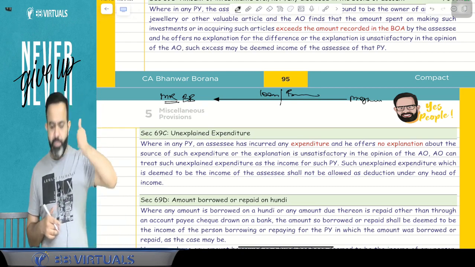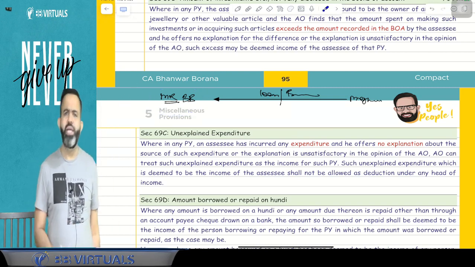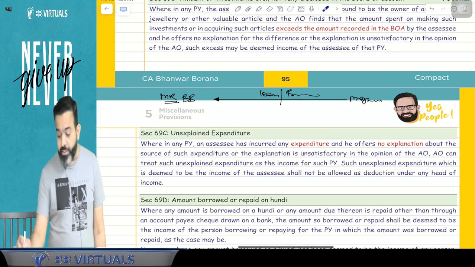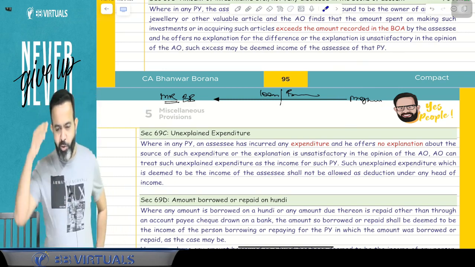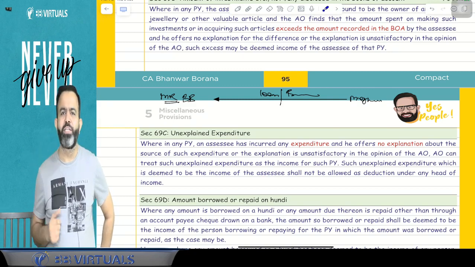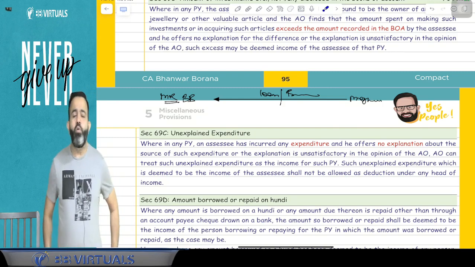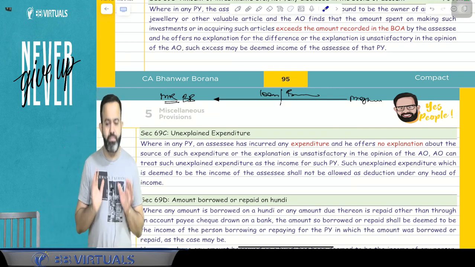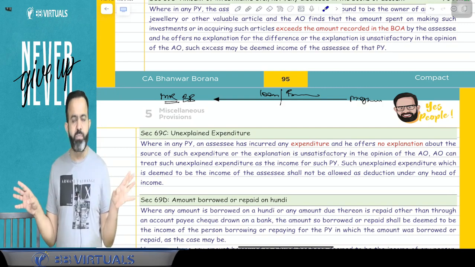When they ask me where I got the money, I explain that I took the loan from Meghna. Now they call Meghna and ask, Meghna, where did you get this money? What is the source of that money in your hand? Now Meghna is not able to explain.